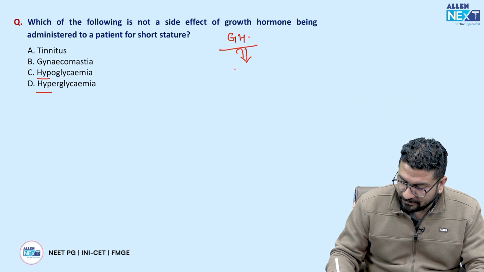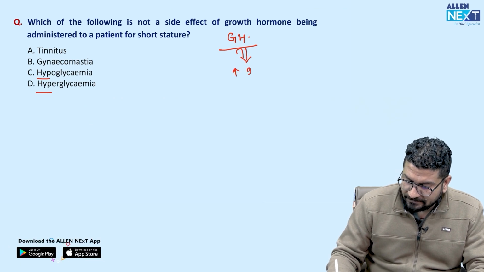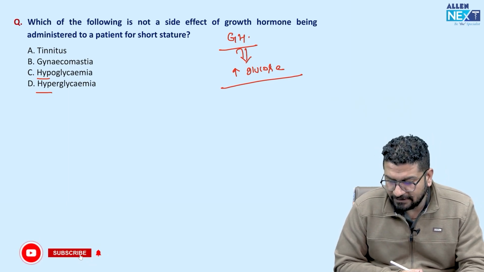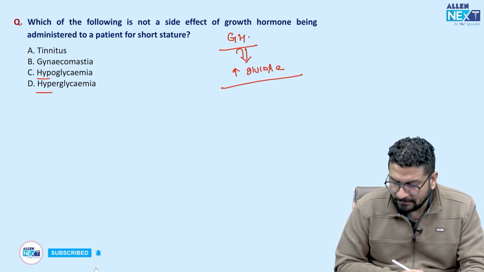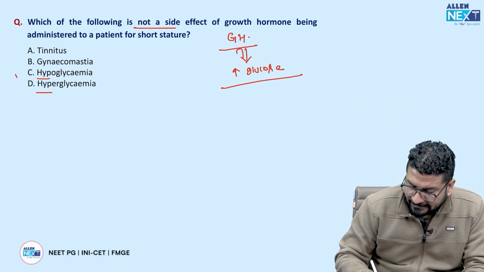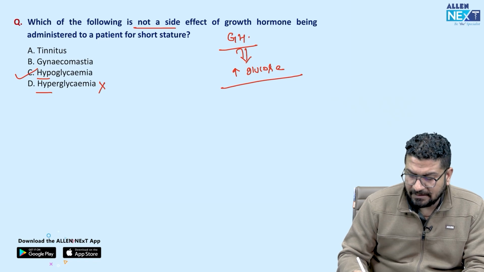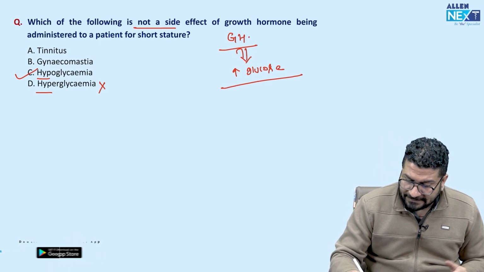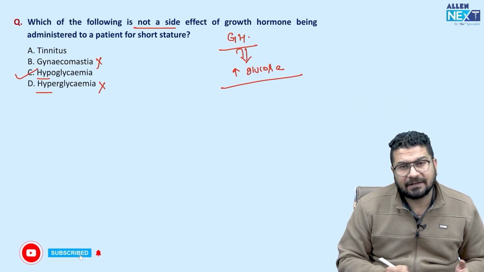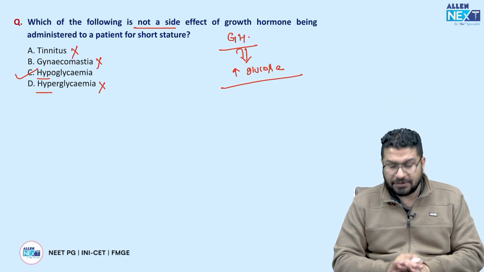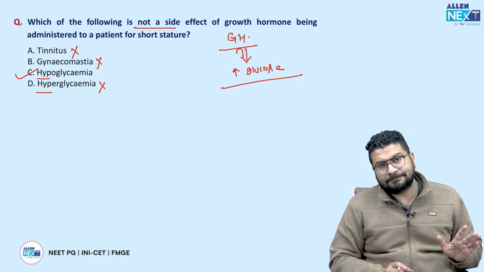So when you give growth hormone, this will increase glucose, right? Even we do OGTT in acromegaly. तो आप growth hormone दोगे तो उससे hyperglycemia होगा, hypo तो नहीं होगा. So what is not side effect? Hypoglycemia. Hyperglycemia is seen, yes. Excess growth hormone can cause acromegaly, it can cause gynecomastia, and sometimes it can cause tinnitus also. So hypoglycemia you will not see. So easy question था ये, बिल्कुल simple.